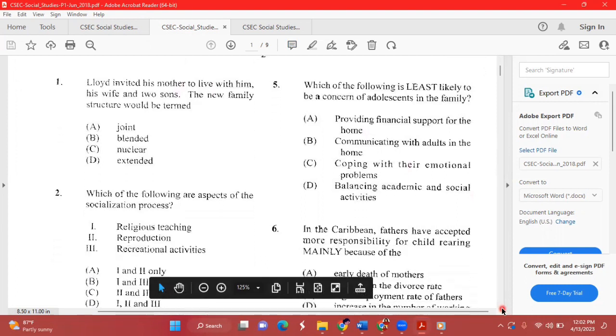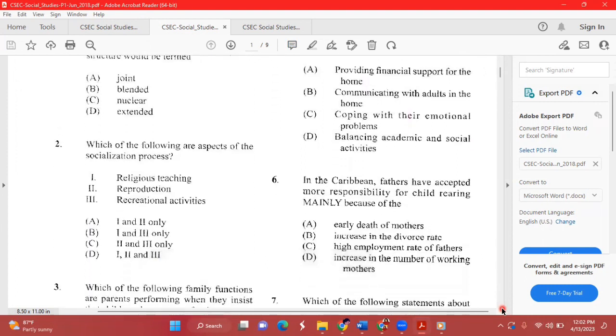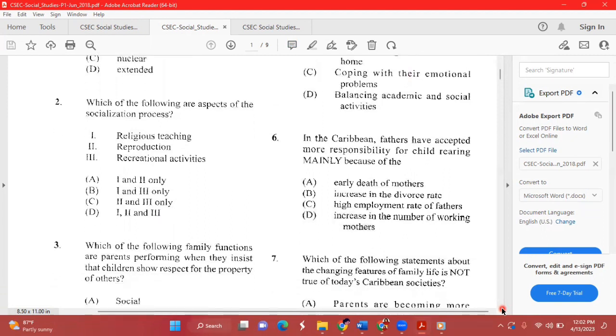Now, question number 2 states, which of the following are aspects of the socialization process? Now, we know that socialization is interaction between 2 or more persons. And normally, it involves the upbringing of children. The socialization process never stops. So we know that as adults as well, we are still going through the motion of socialization because we interact with other persons on a daily basis, and chances are that we would have learned from them.